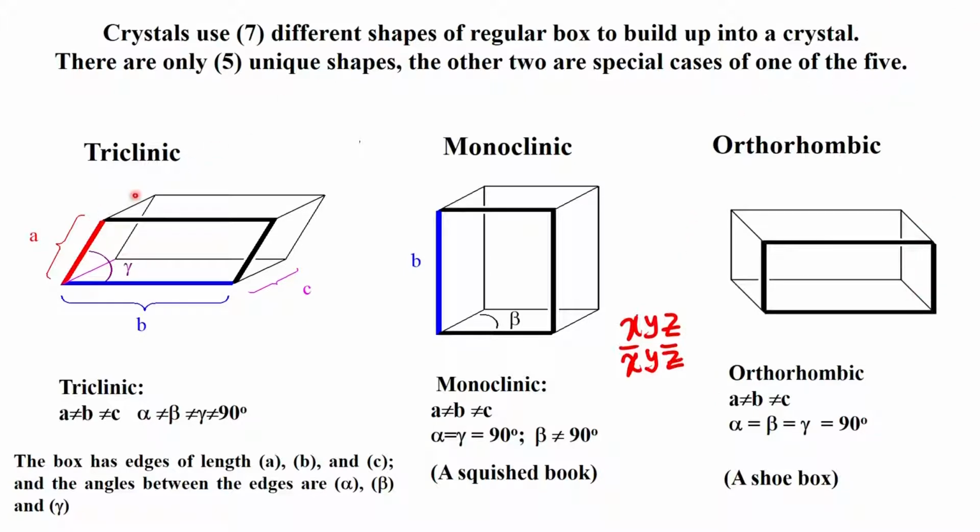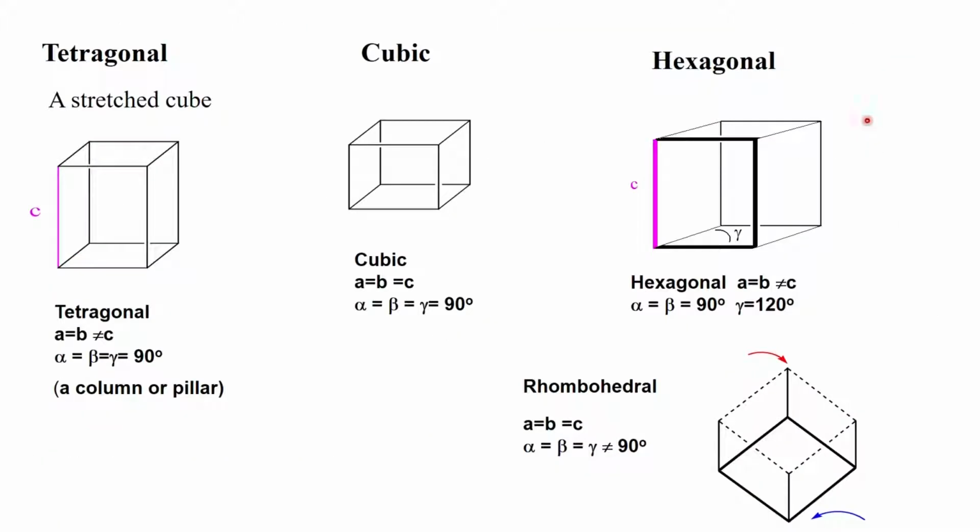So, we have 1 and 1 bar here, 2, m and 2 by m here, and 2, 2, 2, and 2 by m, 2 by m, 2 by m, which is represented as such. So we have therefore covered 3 plus 3 plus 2, 7 point group symmetries by going from triclinic to orthorhombic. As we go to the next slide, I will show you the remaining part of the unit cell. So of the 7, we have 3 of them covered.